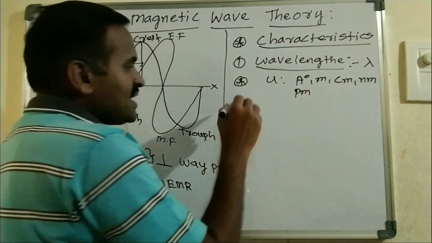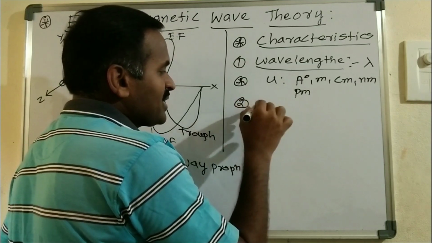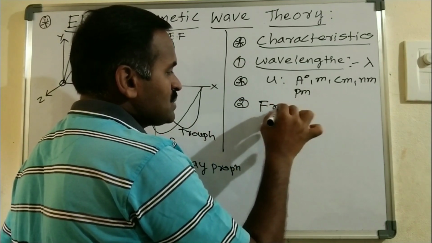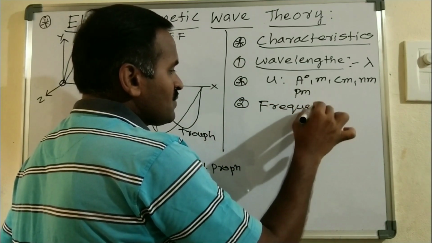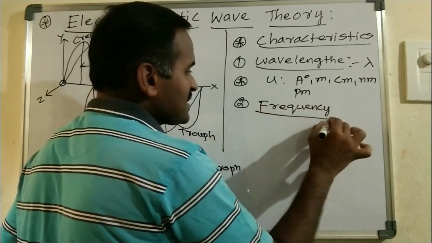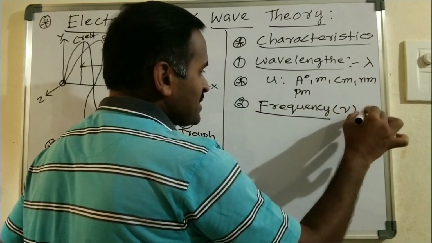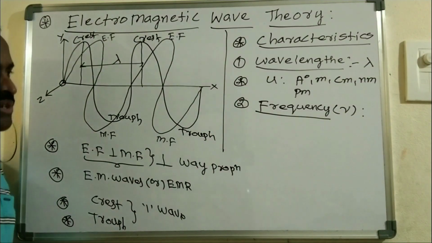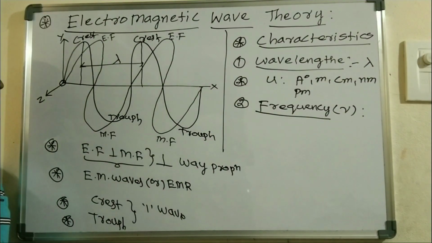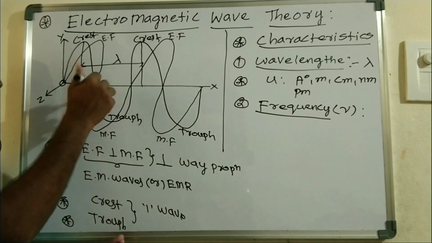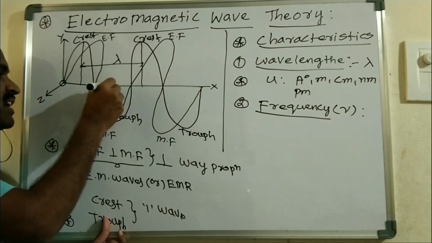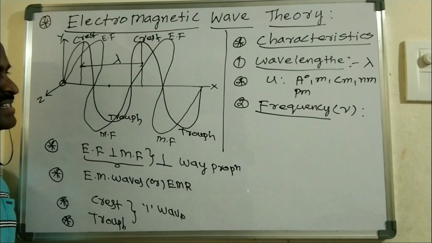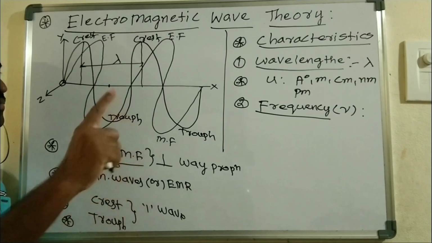The second characteristic property is frequency. Frequency is represented by the symbol nu, right? Frequency is the number of waves that cross a given point in the direction of the electromagnetic waves per second.